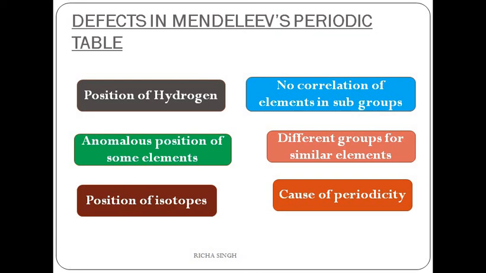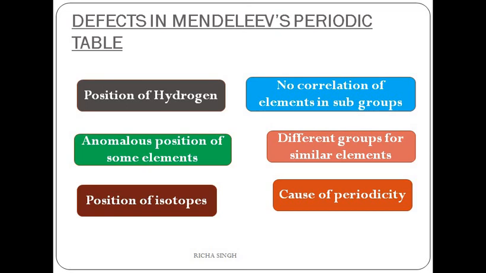For example, lithium, sodium and potassium are present in 1A. They have similar properties. But if you see 1B, it has copper, silver and gold, which do not have any correlation with the elements of 1A. Then there were different groups for similar elements.